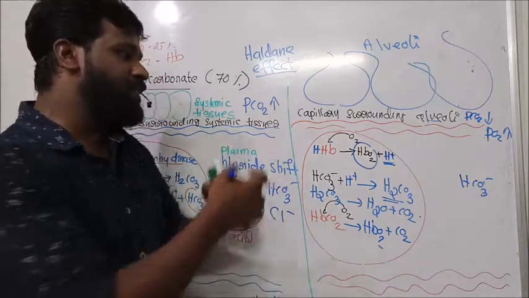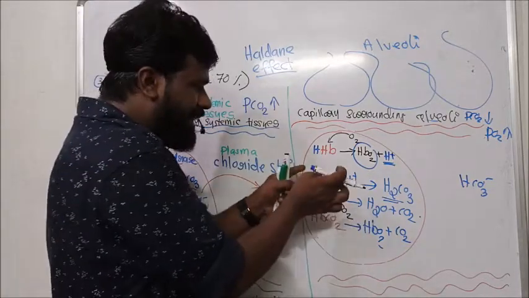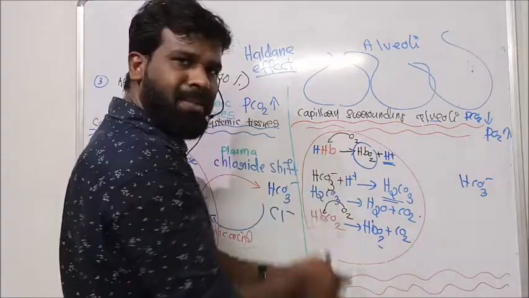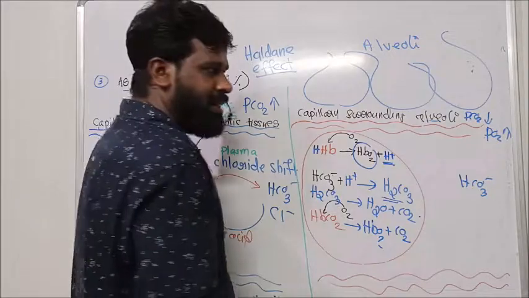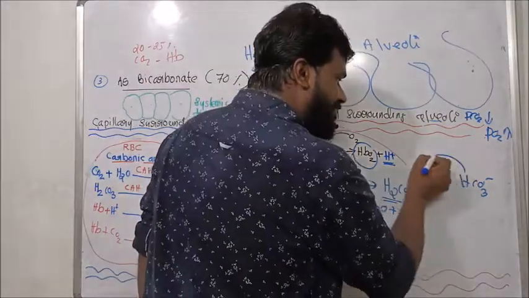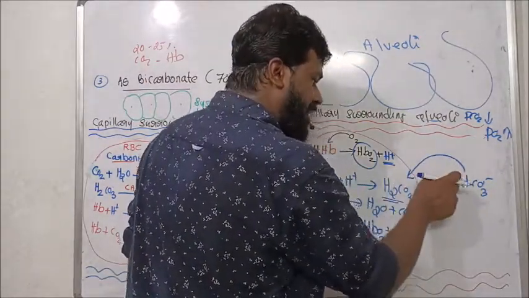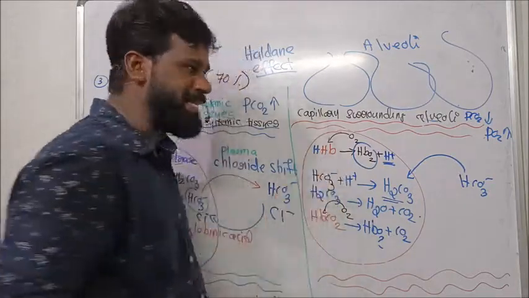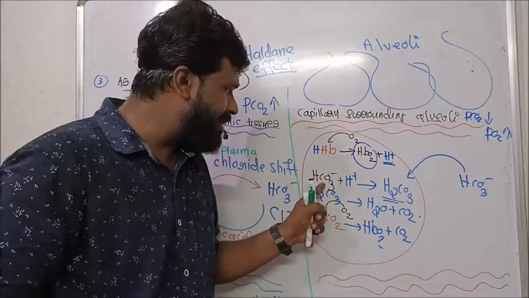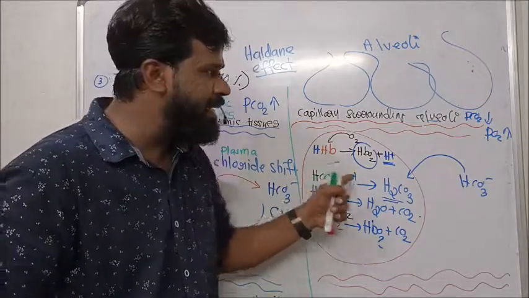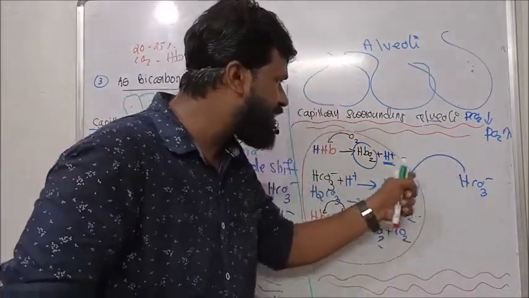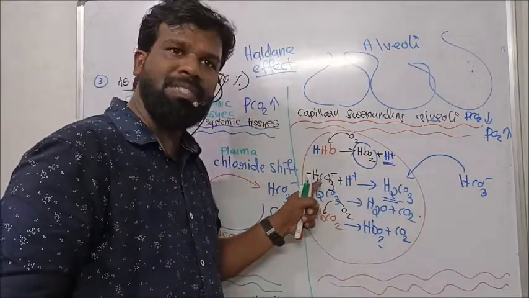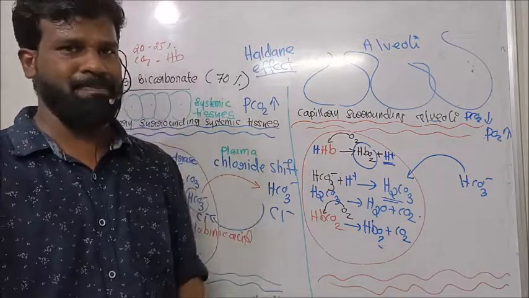So to compensate for the bicarbonate used in this RBC, the bicarbonate from the plasma is transported here. So for compensating the bicarbonate used in the RBC, these bicarbonates are shifted from plasma to RBC and retain the ionic concentration in this RBC.